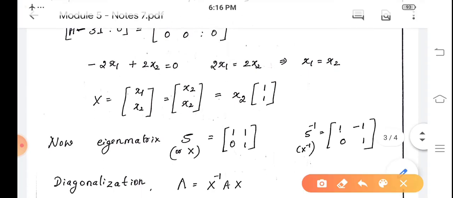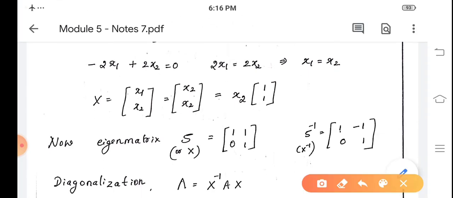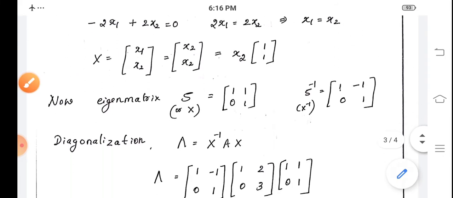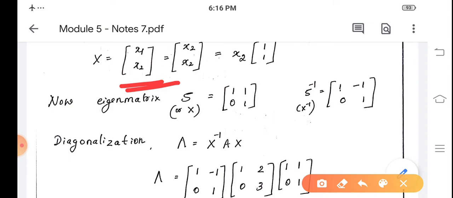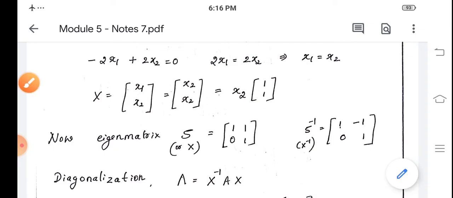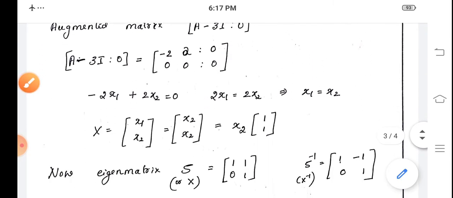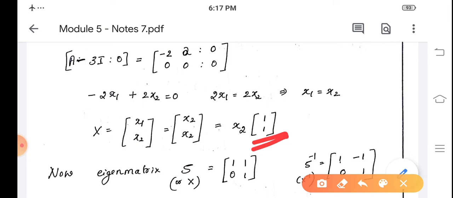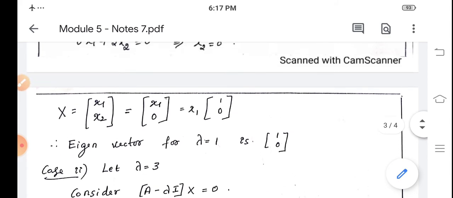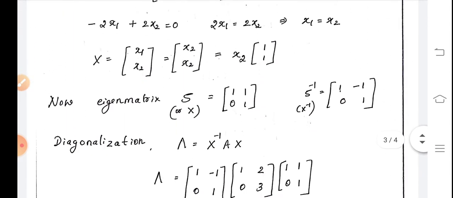So the eigenvector for lambda equal to 3, that is x is equal to (x1, x2), and since x1 equal to x2, it is (x2, x2), or we write it as x2 into (1, 1). So the eigenvector for lambda equal to 3, that is (1, 1), or any non-zero multiple of (1, 1), is an eigenvector for lambda equal to 3. So now we have obtained the eigenvalues and eigenvectors for the given matrix.